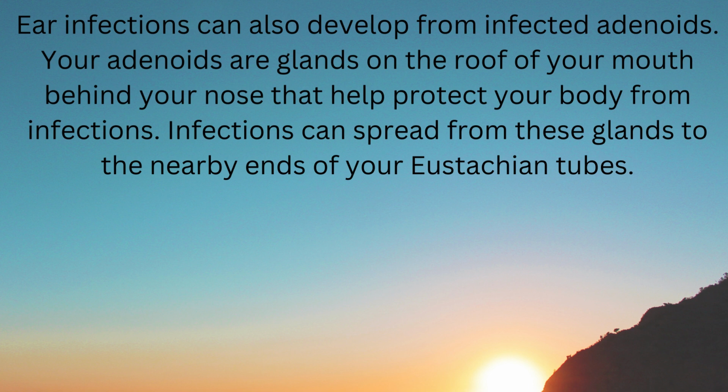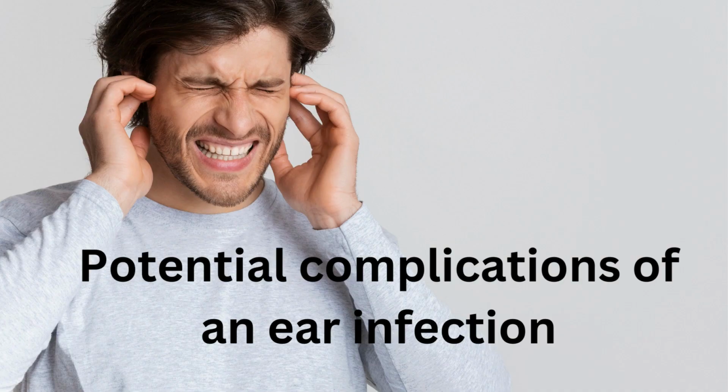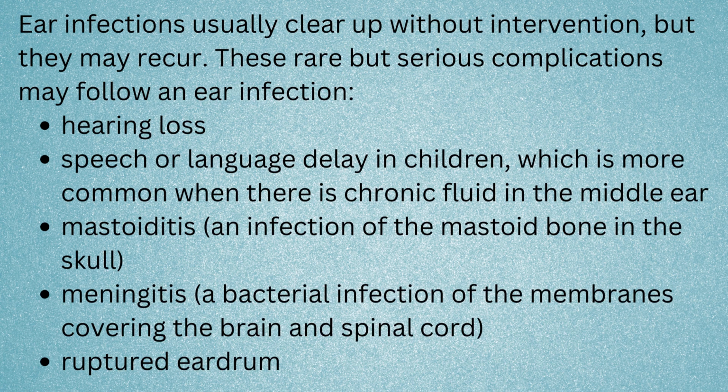Your adenoids are glands on the roof of your mouth behind your nose that help protect your body from infections. Infections can spread from these glands to the nearby ends of your eustachian tubes. Potential complications of an ear infection. Ear infections usually clear up without intervention, but they may recur.